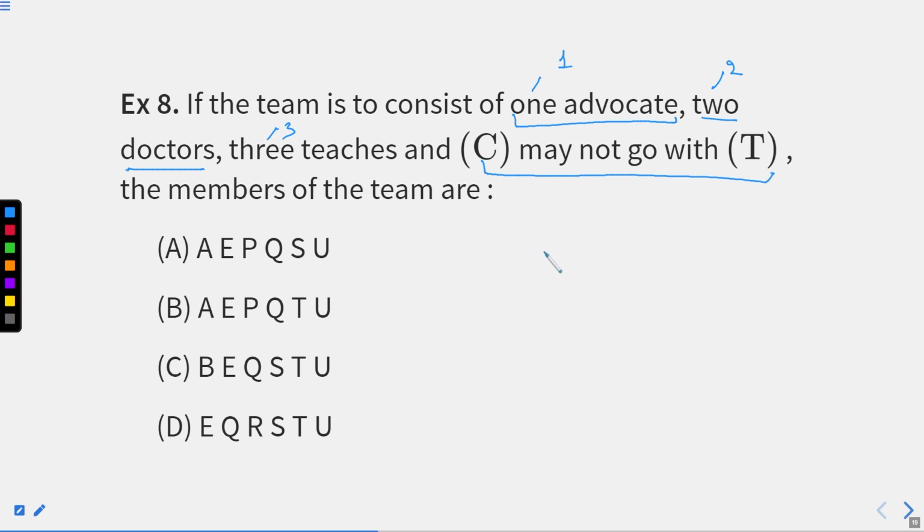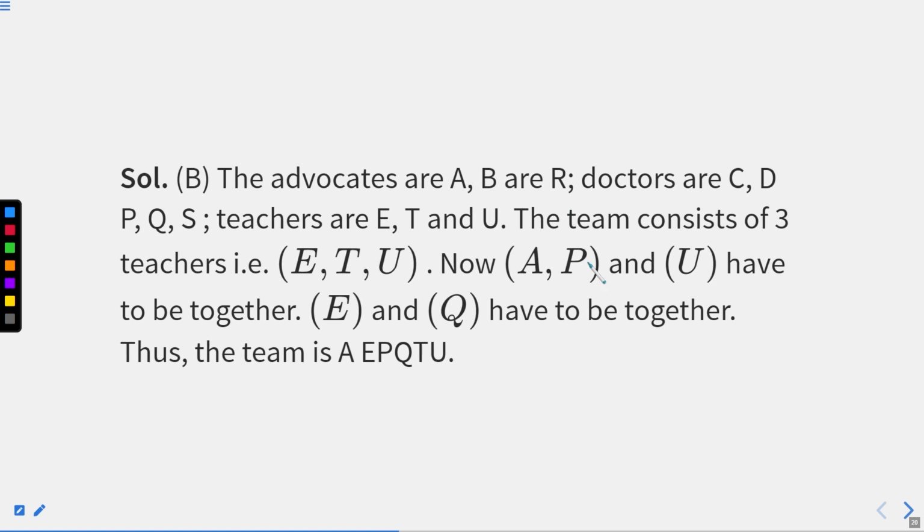Now answer them. So what do we need? 1 advocate plus 2 doctors plus 3 teachers. Now a team of 6 members will form. Now we'll follow the instructions given previously along with this instruction. The advocates are A, B, and R. The doctors are C, D, P, Q, R, S. The teachers are E, T, and U. These are the given professions.